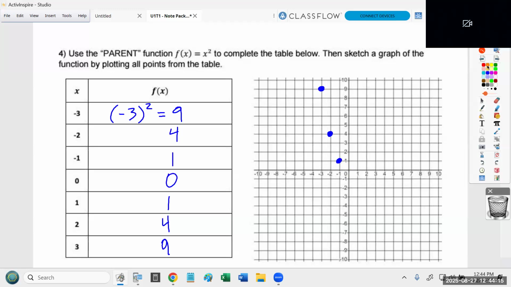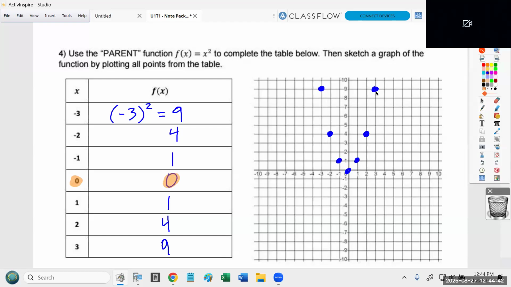The next point is kind of an interesting one. It's 0, 0. That literally means don't go left or right, don't go up or down. Just stay where you are, which literally is the origin. Like that's the point in the center. Sometimes you get that exact point. In fact, that's a really common point for a lot of graphs. Okay, then we have 1, 1, 2, 4, and 3, 9.